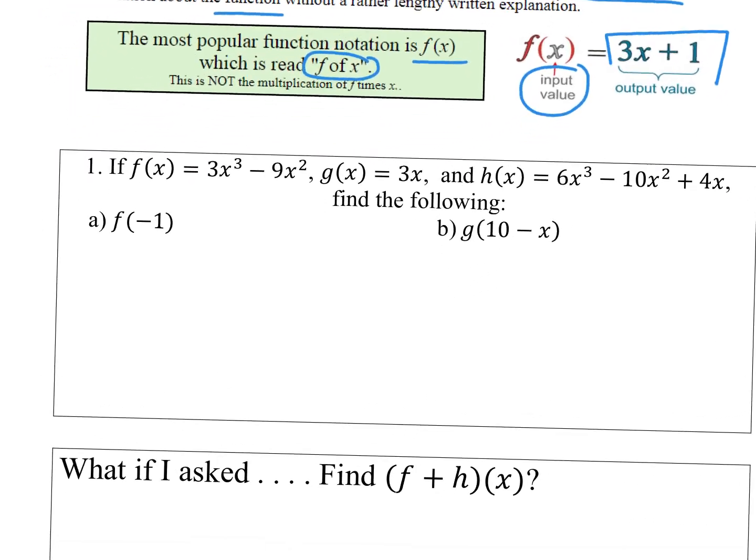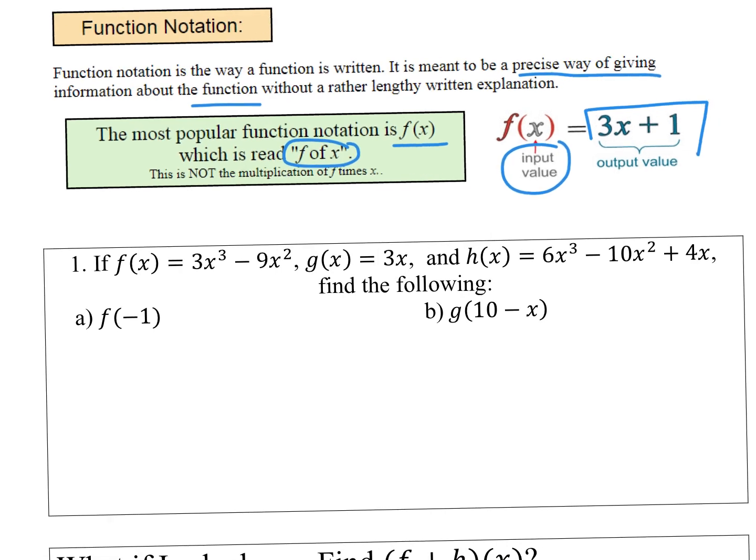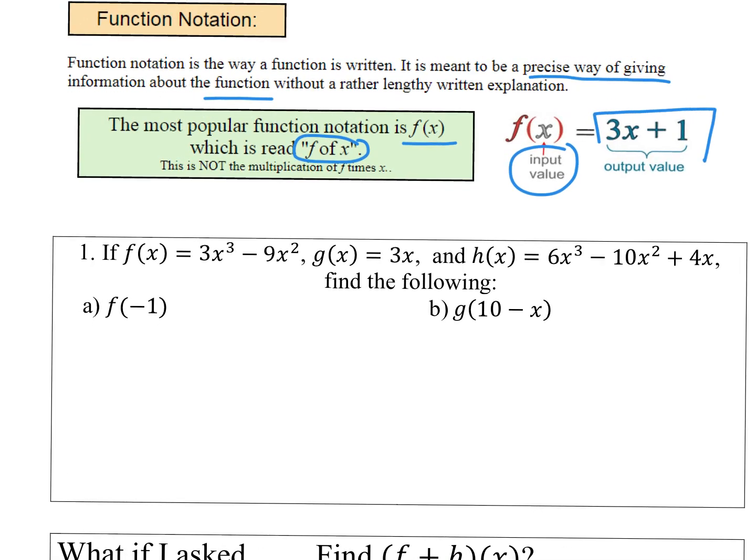So let's look down here. Number 1 says, if f of x equals 3x cubed minus 9x squared, g of x equals 3x, and h of x equals 6x cubed minus 10x squared plus 4x, find the following. And the first one we want to find is f of negative 1.